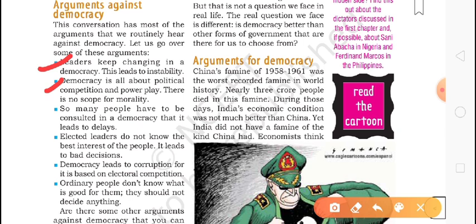Now the third one: so many people have to be consulted in a democracy that it leads to delays. Yes, I also believe in this. In a democracy, what happens if somebody wants to take any decision? They have to ask many people.